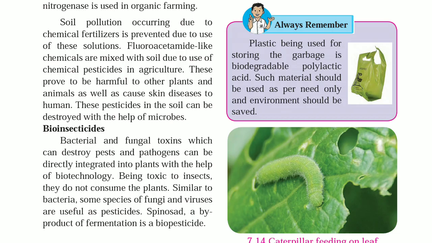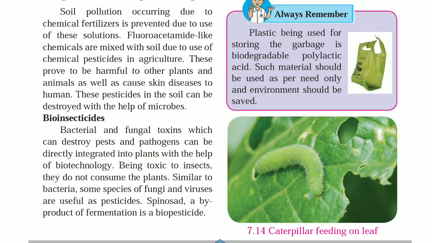Fluoroacetamide-like chemicals are mixed with the soil due to the use of chemical pesticides in agriculture. These prove to be harmful to other plants and animals as well as cause skin diseases to humans. These pesticides in the soil can be destroyed with the help of microbes.